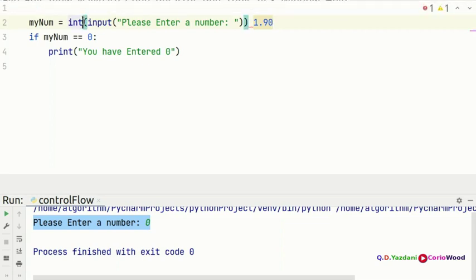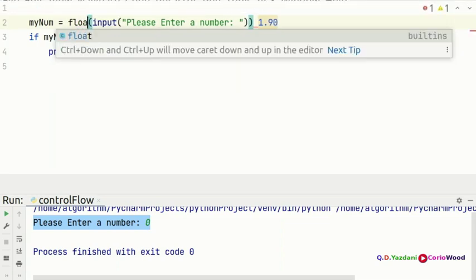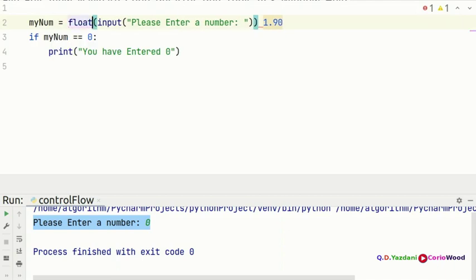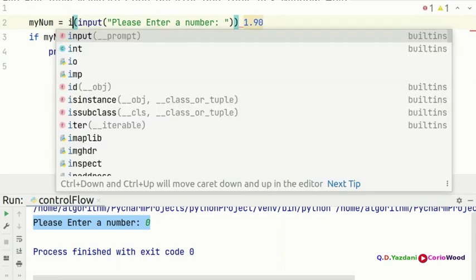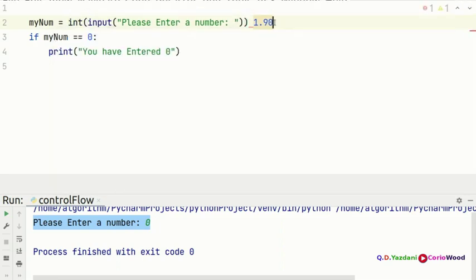In that case you need to put a float here. But at the moment, because 0 is an int, again we're going to put an int. And you need to put an F here, so you can see your number.